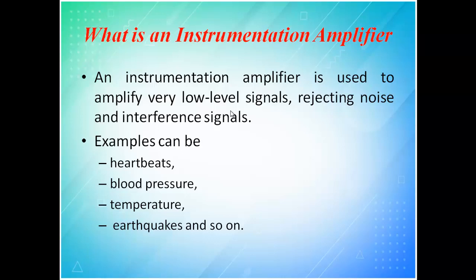See, if you tap your brain, at an instant you will get thousands of signals. You can remove noise, but in the signal itself there are around 1000 signals. I need a particular signal, so the remaining signals I should leave. Only the signal which I need has to be taken. Examples are heartbeat, blood pressure, temperature, all of which you can measure in your body itself. Then earthquake, a small vibration: you have to identify that the vibration is occurring. It will be very small, but you have to amplify the signal, and then I can tell the level of the earthquake which has occurred.